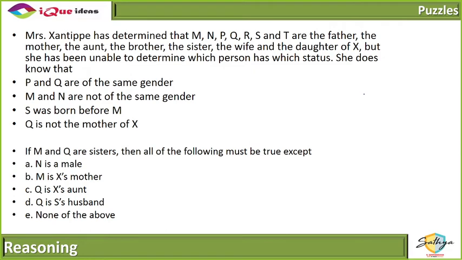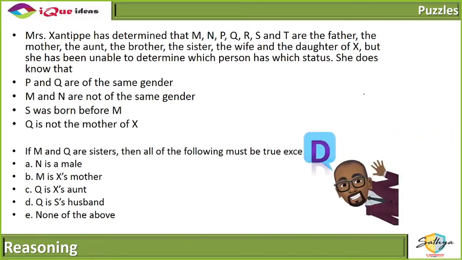Right, now look at fourth option. If M and Q are female, how can Q be somebody's husband? A female cannot be a husband. If M and Q are sisters, which means both of them are females, that means Q cannot be somebody's husband. So that is my answer. No need to lift a pen. Just think. Did we get it?